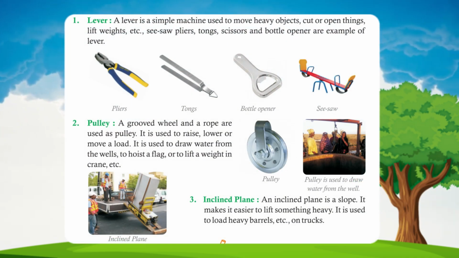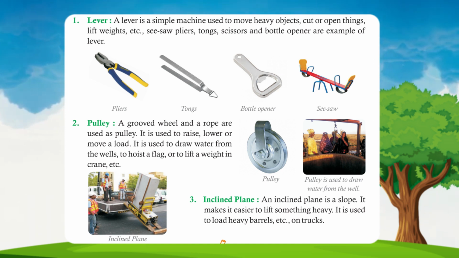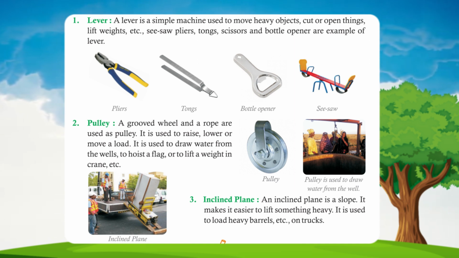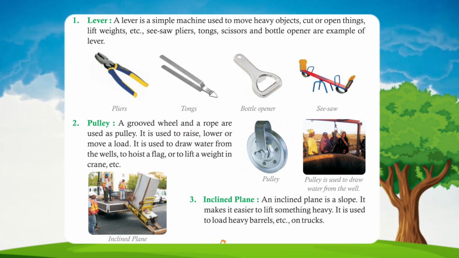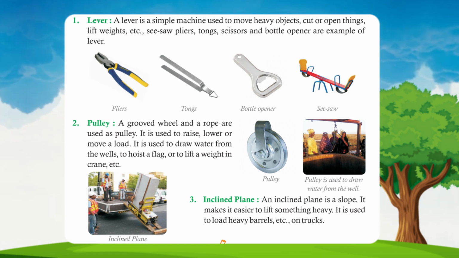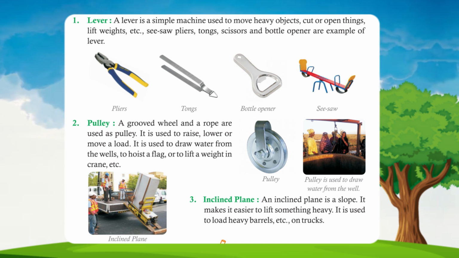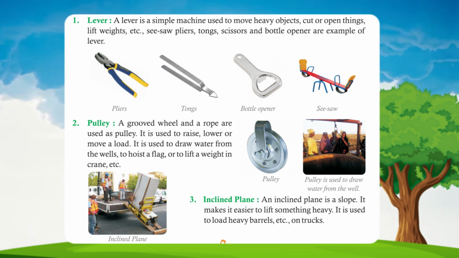1. Lever. A lever is a simple machine used to move heavy objects, cut or open things, lift weights, etc. Seesaw, pliers, tongs, scissors and bottle opener are examples of lever. 2. Pulley. A grooved wheel and a rope are used as a pulley. It is used to raise, lower or move a load.